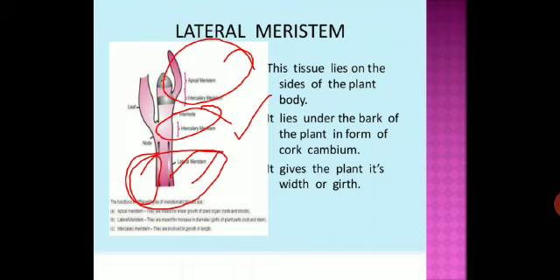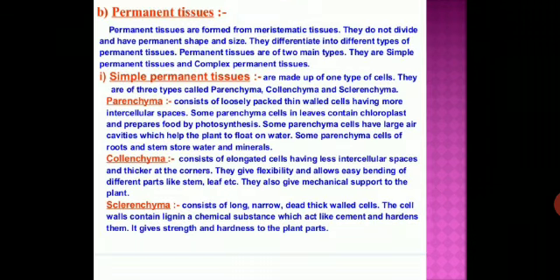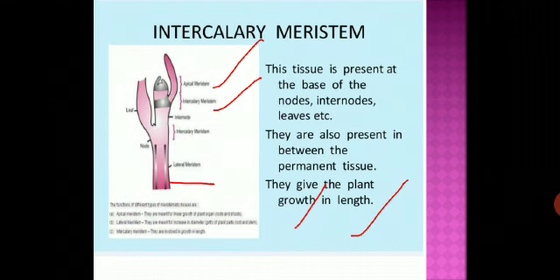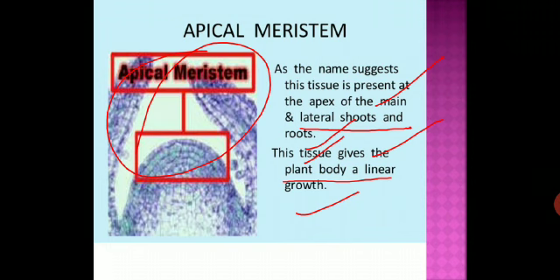Intercalary meristem, seen in some plants, is located near the node. The cells of the meristematic tissue are very active. They have dense cytoplasm, thin cellulose walls, and prominent nuclei, and they lack vacuoles.